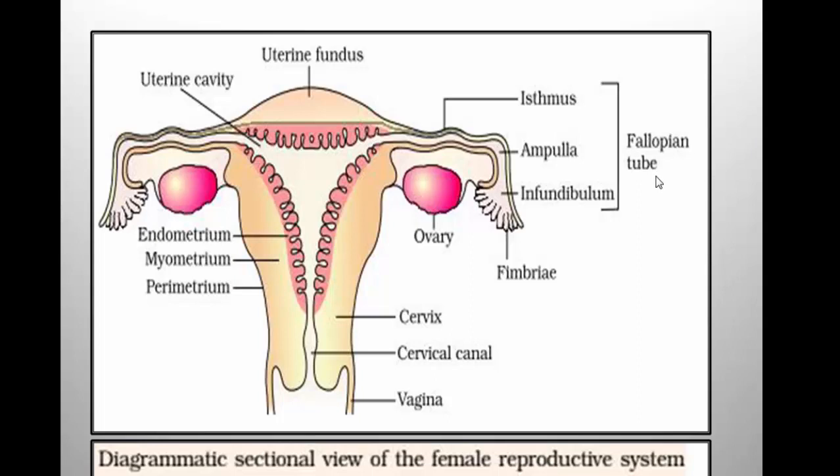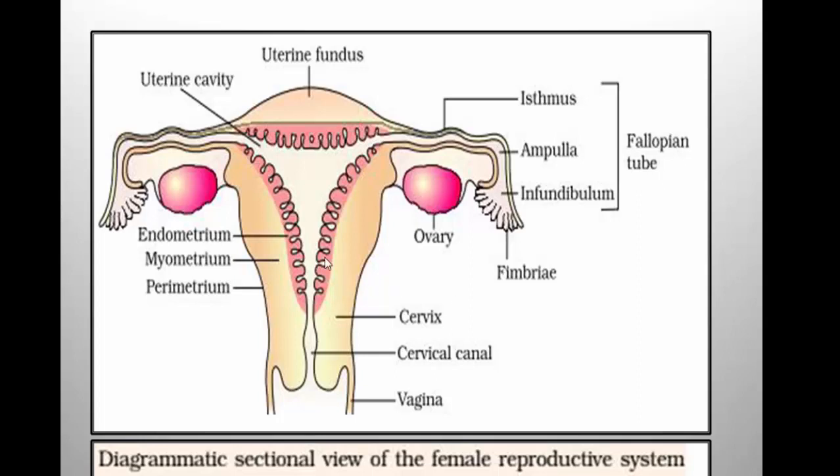So what are the parts of fallopian tube? Infundibulum, ampulla, isthmus. The infundibulum has finger-like projected structures known as fimbriae. What is the function of fimbriae? It receives the egg released from ovary. Name the wider part of fallopian tube. Answer is ampulla.